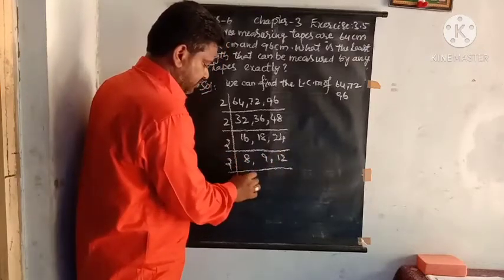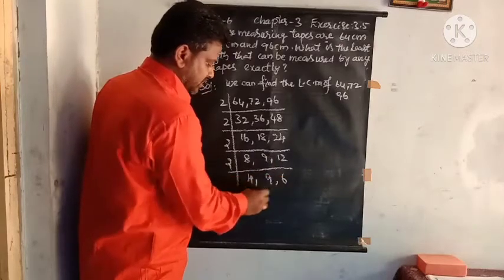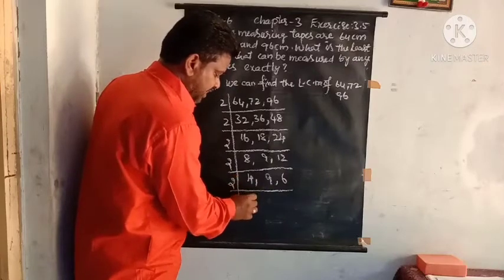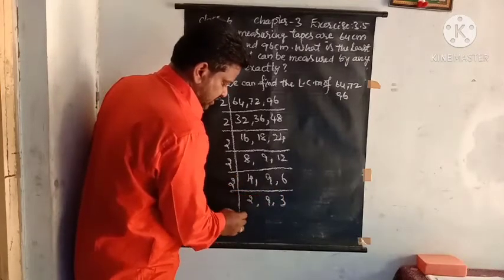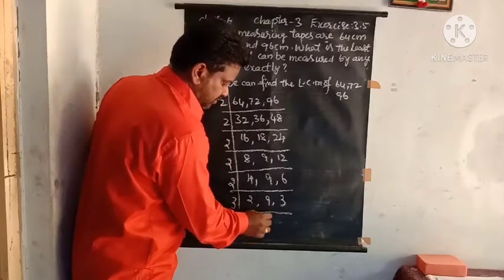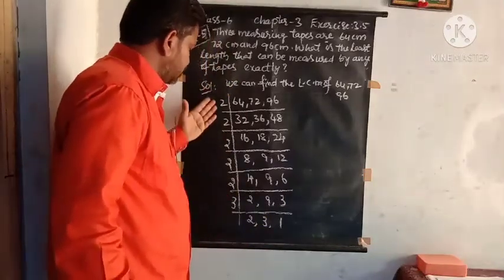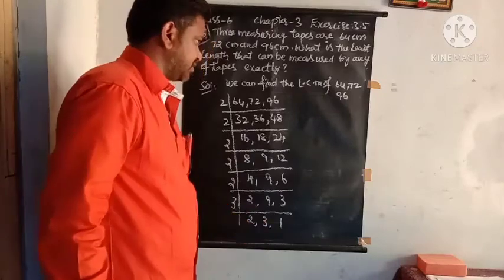This time 4, 9 not divisible so it is promoted to the next level, and 6. So 2, 9 not divisible, and 3. It is better to take 3 this time. 2, 3, 1. You just multiply to get the LCM.